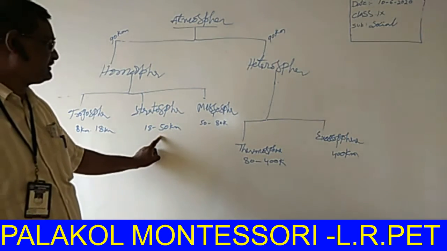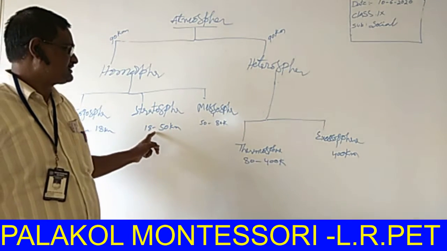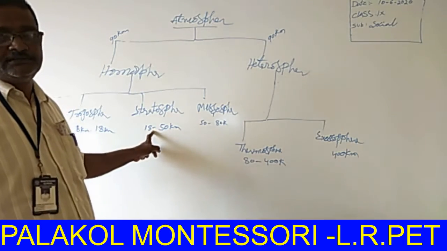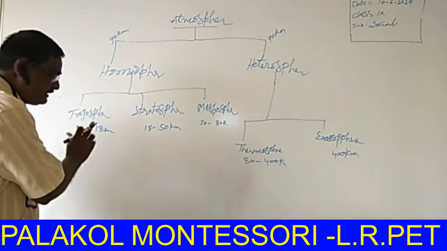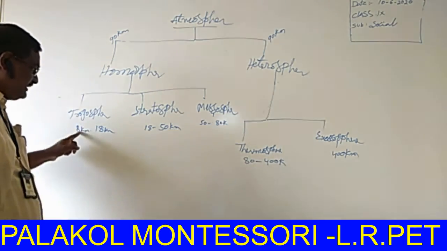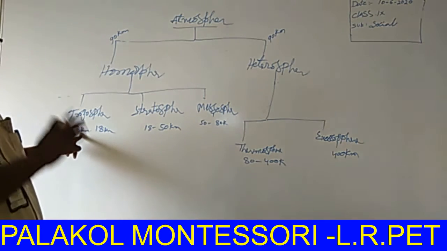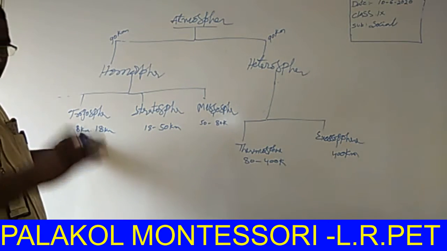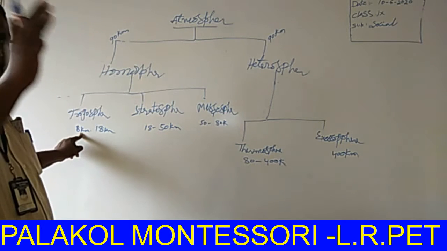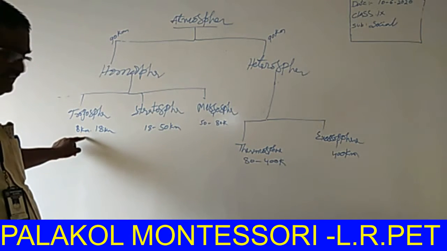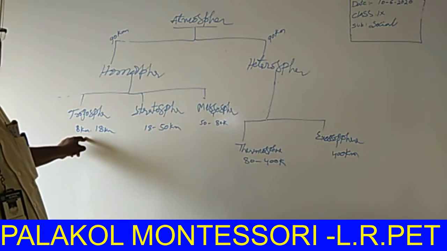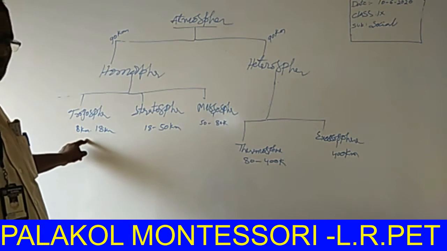The second important layer is called the stratosphere. One more thing, listen: in the troposphere all the changes take place, either climate or weather changes, because clouds are there.